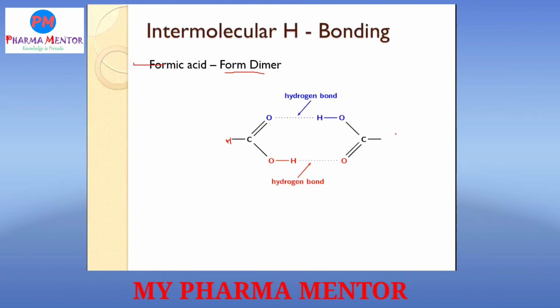This is one molecule of formic acid, and this is another molecule. Here there is hydrogen bonding between the oxygen of one molecule of formic acid and the hydrogen of another molecule. And again, there is a hydrogen bond between the hydrogen of the first molecule and the oxygen of the second molecule. After formation of hydrogen bonding, it forms dimers. This is an example of intermolecular hydrogen bonding.